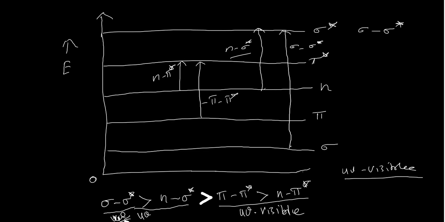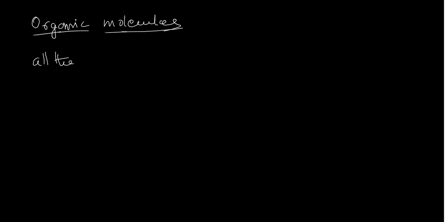In another sense, in organic molecules, we are studying these types of transitions. In organic molecules, all the molecules have sigma electrons.